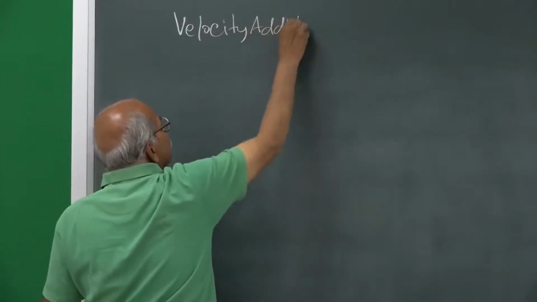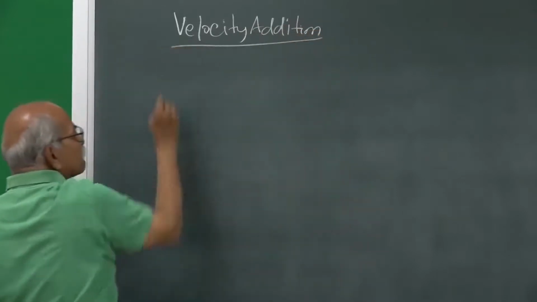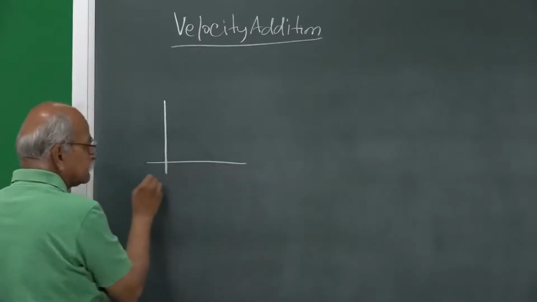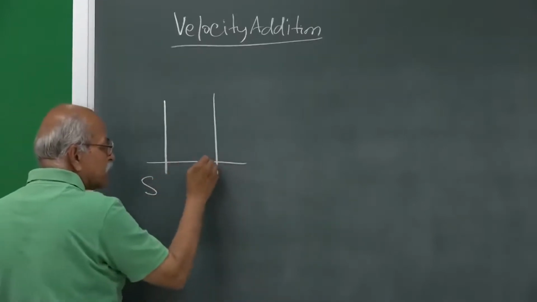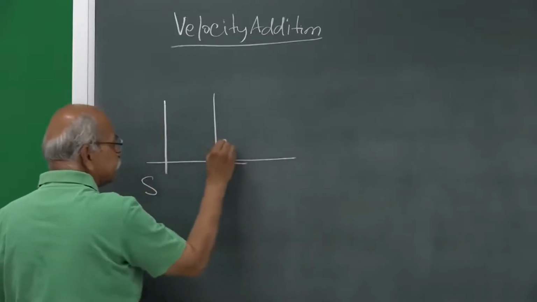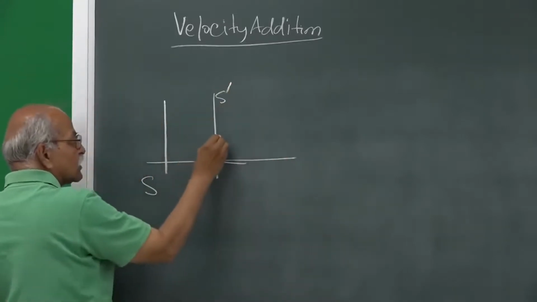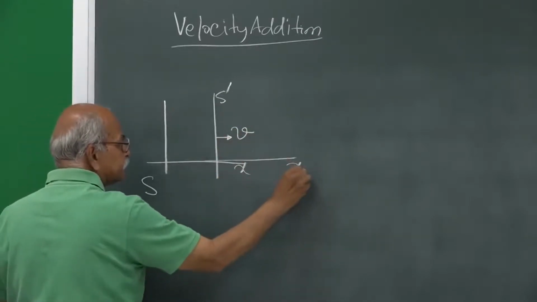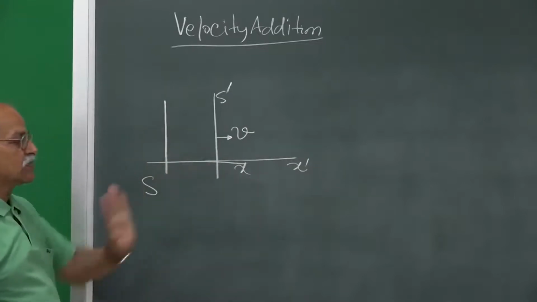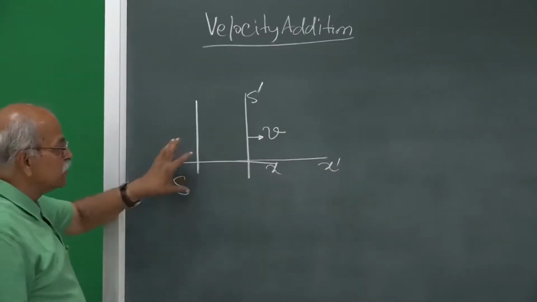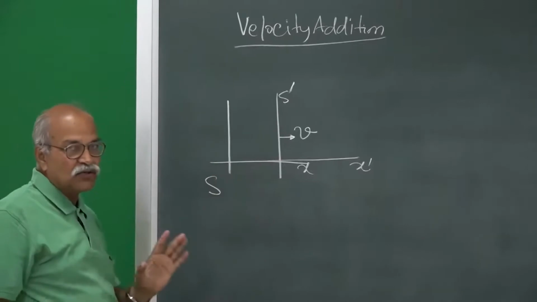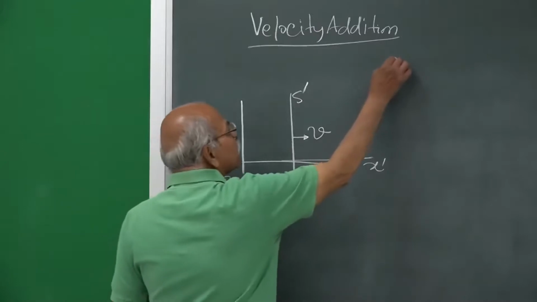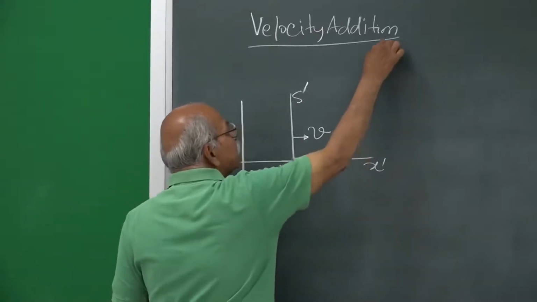Or velocity transformation. So, I have a frame S, I have a frame S prime, as usual. This S prime is moving in positive x direction with respect to S, time t equal to t prime equal to 0 when the origins cross, all those standard conventions. And then there is a particle, let us say there is a particle here, P,